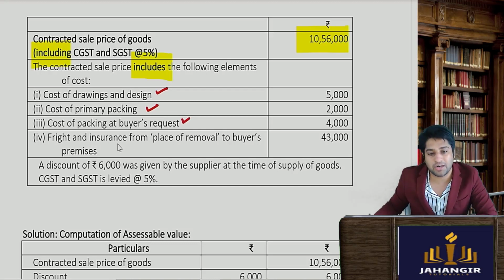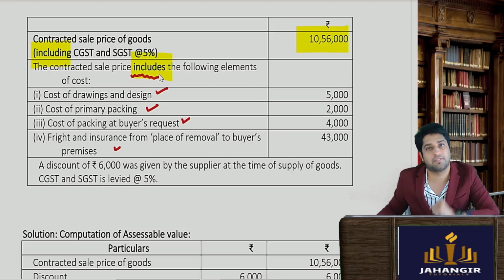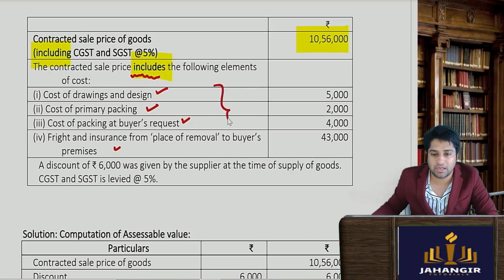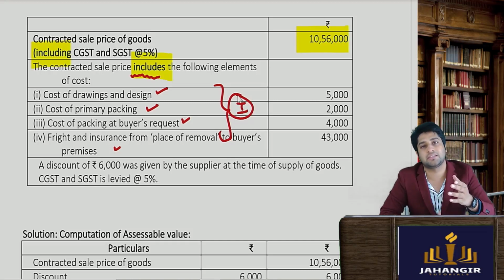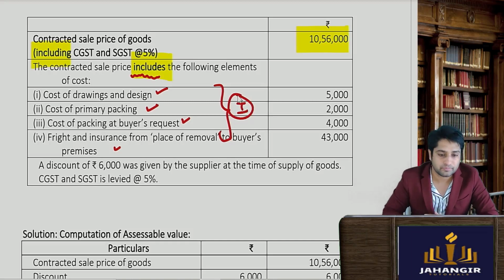Now this is all related to the sale, so all of this should be included in the value of supply. All these four things have been correctly included. These are all incidental to the sale and therefore will be included in the value of supply. So no further adjustments need to be made since they are already included.